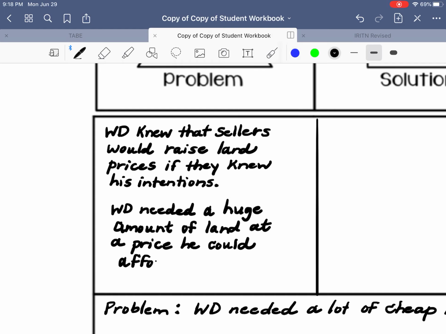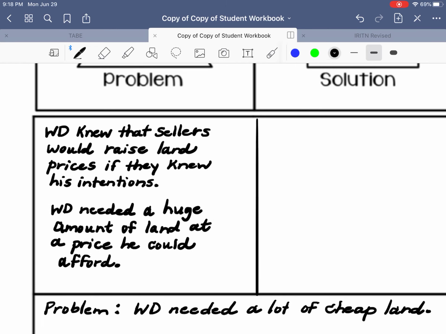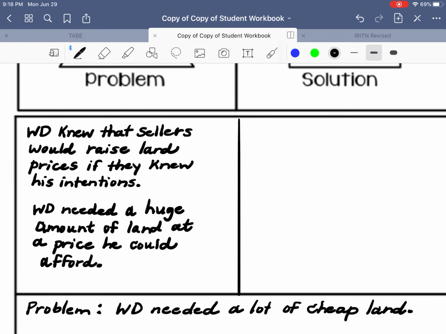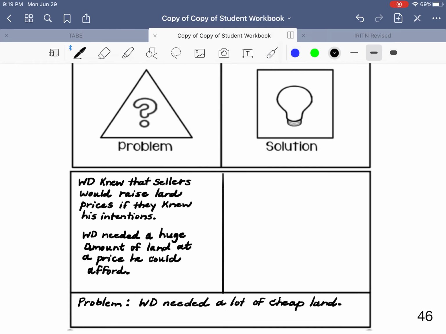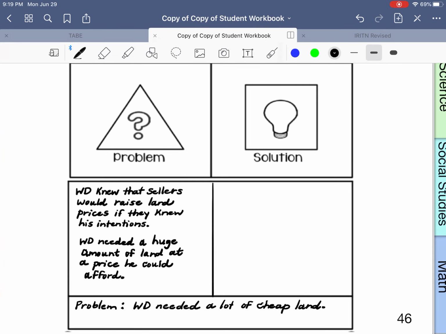So put it in your own words. That's what these foldables are about. Remember, our goal here is to comprehend what we read. Really dig down into that reading and explain it in your own words. So we had a two-pronged problem. He needed a lot of land and he knew what would happen if they found out who he was. So again, we need to address these specific problems.